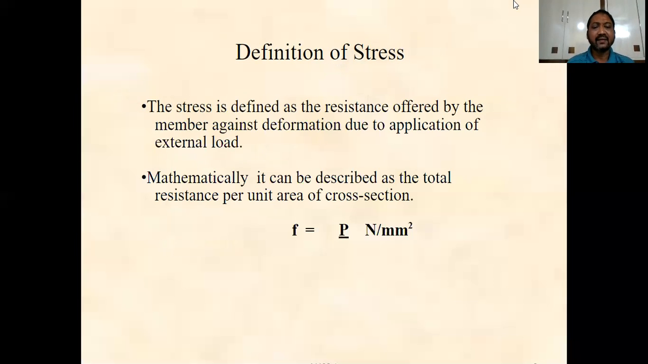Now we can also define what stress is. Stress can be defined as the amount of resistance suffered by a body per unit area of cross section when it is subjected to external forces. Mathematically, stress σ is equal to force by area, that is, σ = P/A, and generally it is measured in newtons per square millimeter.